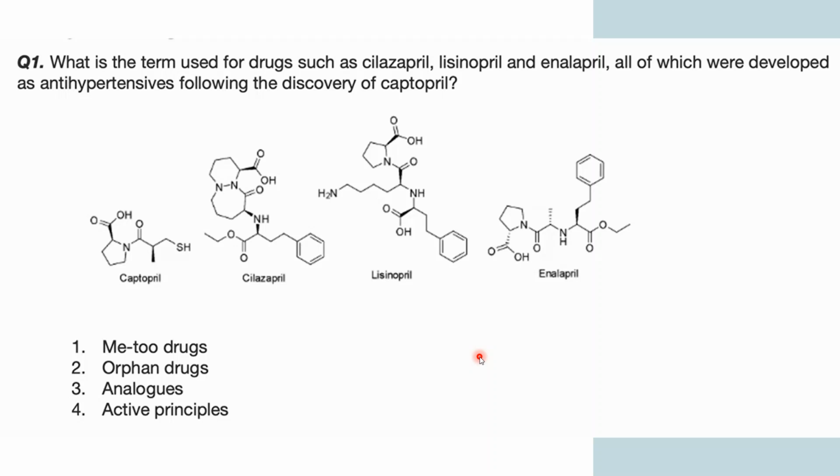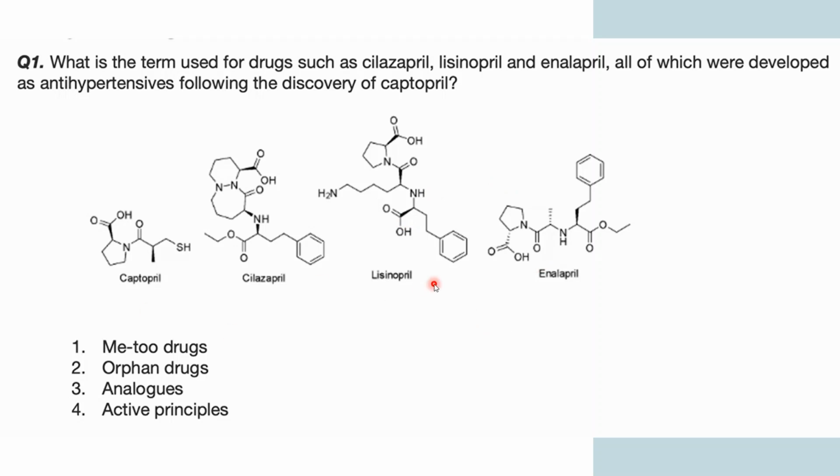So they are asking which term is used for drugs like these three, which are all antihypertensive drugs and were discovered after the discovery of captopril. Captopril is also an antihypertensive, but after its discovery, these three drugs were discovered.